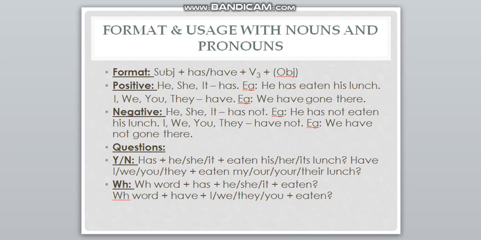And if it's for negative, we just add not after the be verb, has or have, we just add not. And then for questions, we have two kinds of questions, yes or no and WH. Yes or no question begins with has and have, and the same rule follows. After has, you write the subject and then you write the past participle of the verb and then the object. For WH, you have to write the WH word first and then has or have, and then if it's has, then he, she, it. If it's have, then I, we, you, they. Then you write the past participle. So this is how we must use the words in present perfect tense.